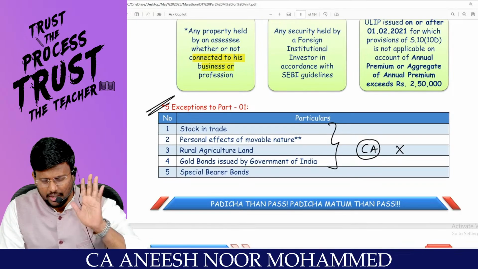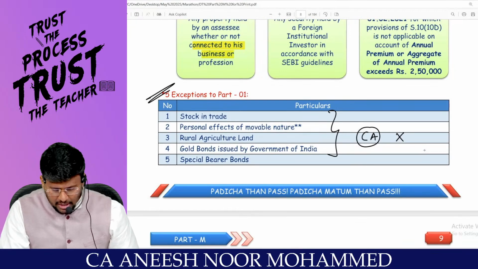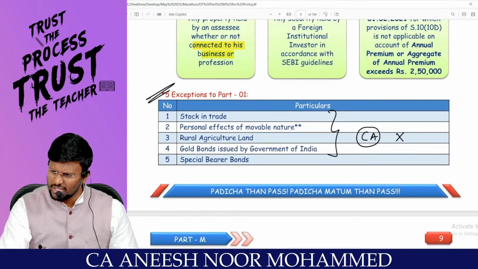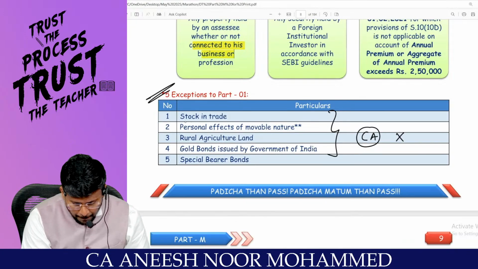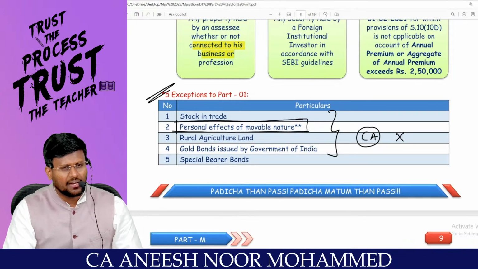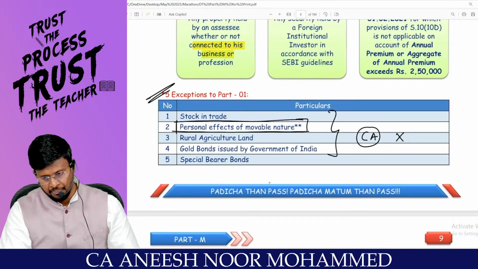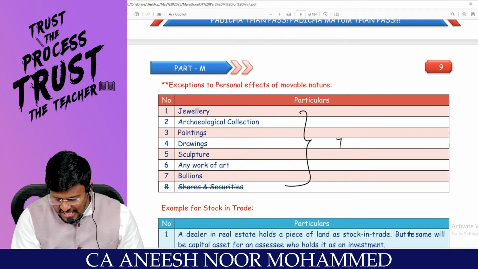Number 1, stock in trade. Number 2, personal effects of movable nature. Then rural agricultural land, gold bond issued by Government of India, and special bearer bond. These 5 things are not capital asset. Sir, personal effects of movable nature means your shoe, your pant, your shirt, your specs are not capital asset.